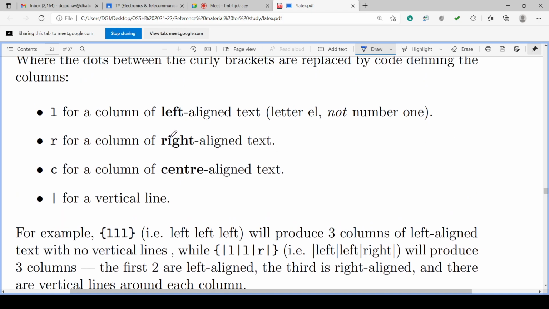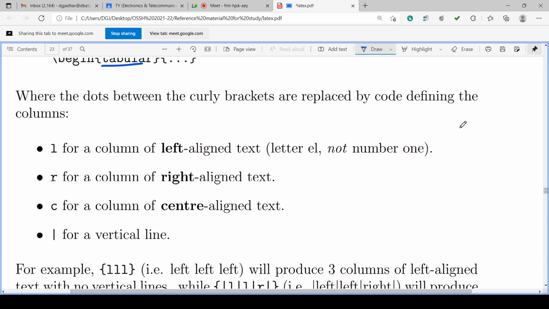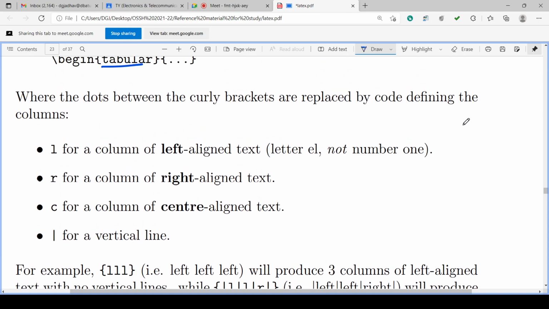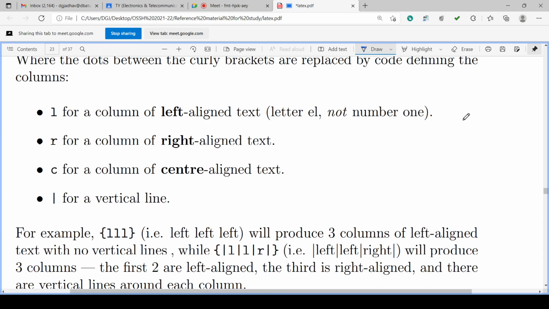Then we can define whatever number of columns and rows we want. By default it is not showing any lines on the table. You have to specify it. Okay, and alignment is there with right, left, center, etc. Right align, left align, center align with the L, R, C letters, and the vertical line symbol is for a vertical line.